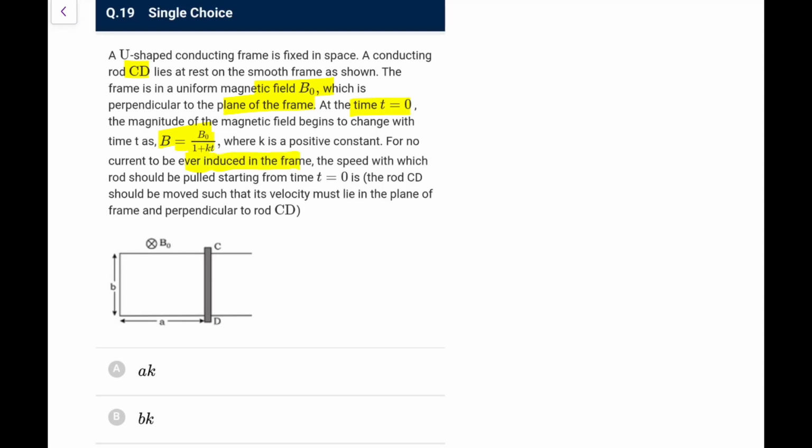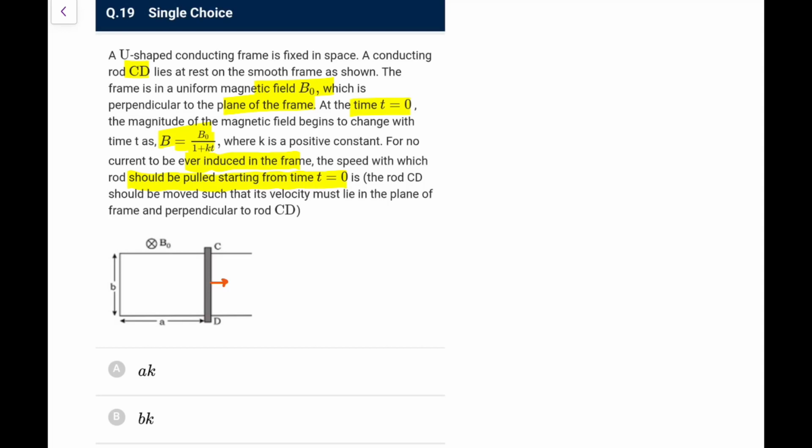For no current to be ever induced in the frame, the speed with which the rod should be pulled starting from t equal to 0 is... The velocity lies in the plane of the frame and perpendicular to the rod CD. So it's a very nicely designed one. First of all, because the field decreases, the flux will decrease, so you have to increase that area. What you need basically is that the flux should remain constant. So your aim should be that the flux should remain constant.